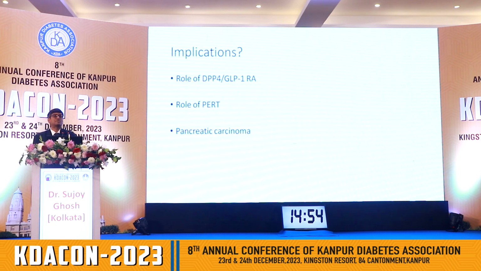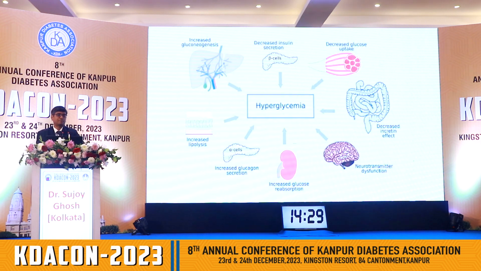But in patients with FCPD, if you are giving PERT therapy, we should not expect any improvement, because the GLP-1 levels are already high. And one of the things that we all know is that in patients with FCPD, the risk of pancreatic carcinoma is almost 10 times higher than the general population. So could it be that these incessantly high levels of GLP-1 present in FCPD explain the increased risk of carcinoma in FCPD?